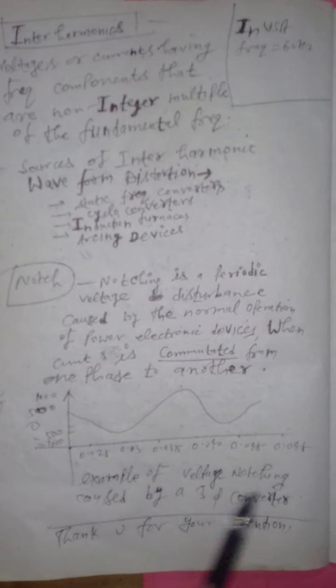So this is a simple graph, right? You can see here the example of voltage notching caused by a three-phase converter. Here you can see this kind of curve, which shows the notch, a periodic voltage disturbance caused by the normal operation of power electronic devices.